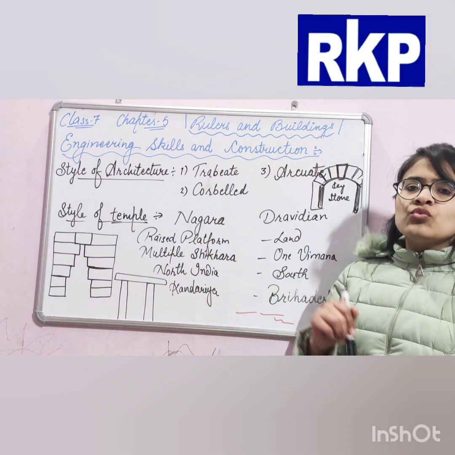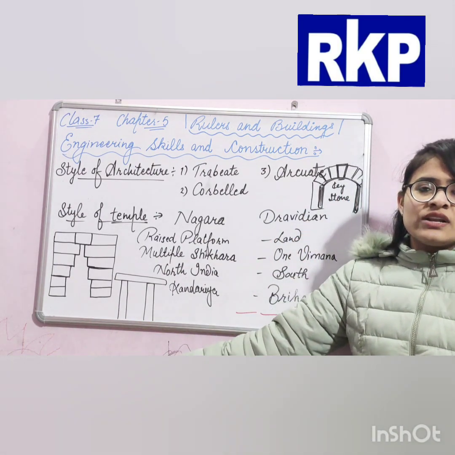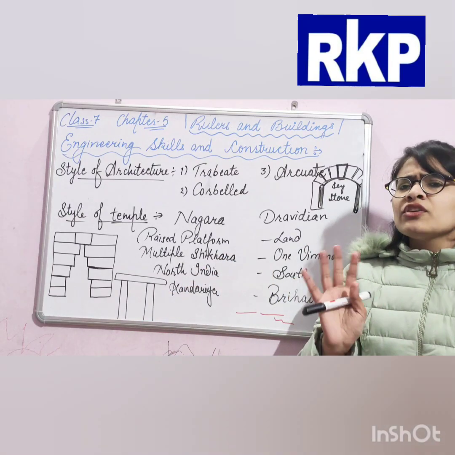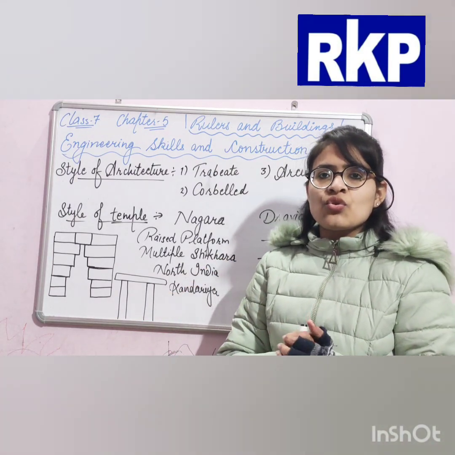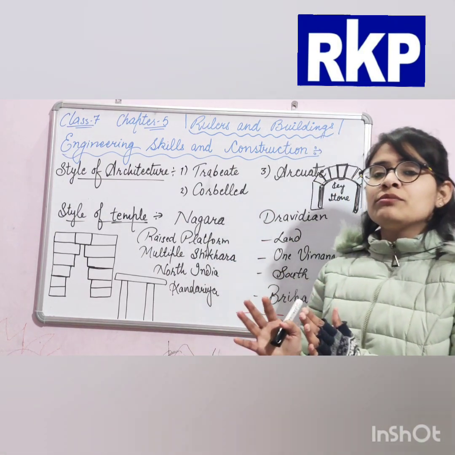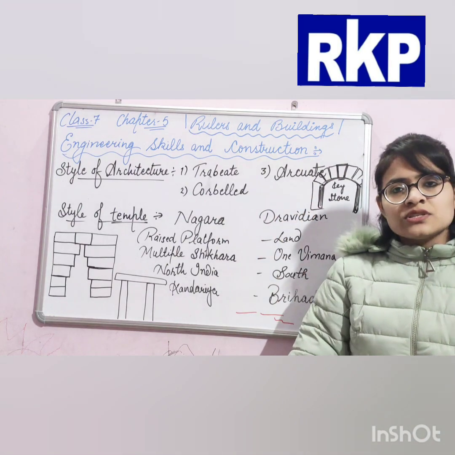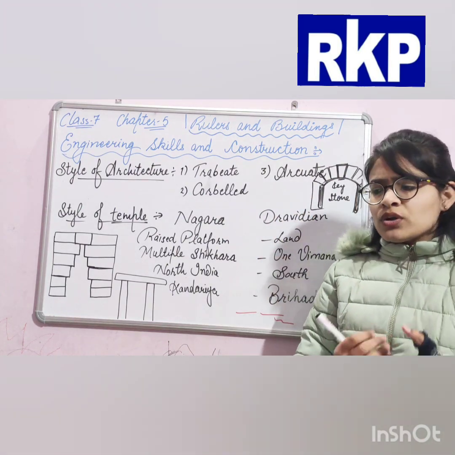In arcuate style, the buildings constructed were very strong. What was the reason?